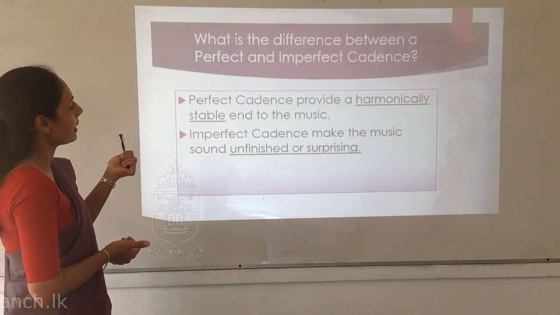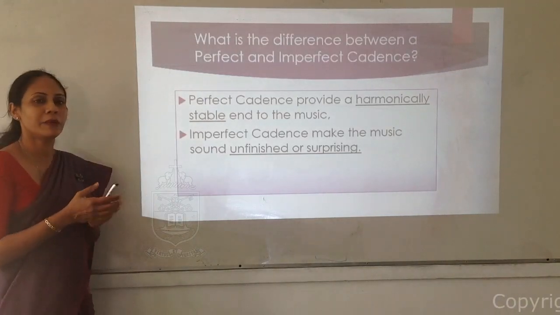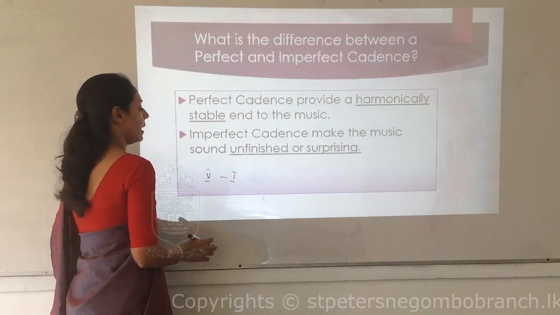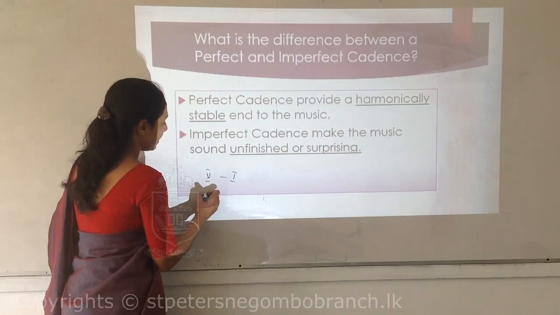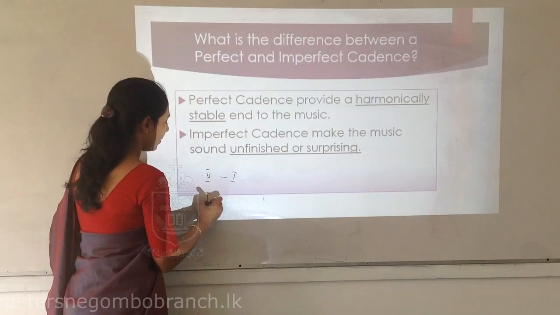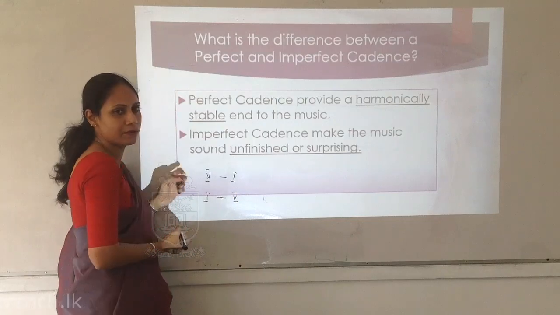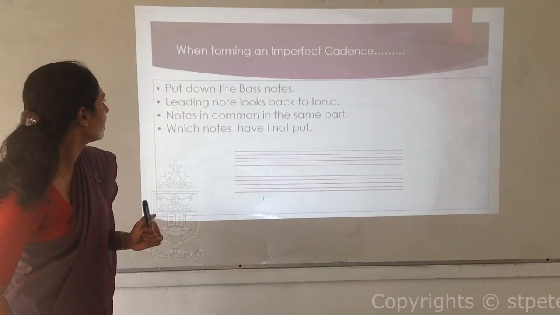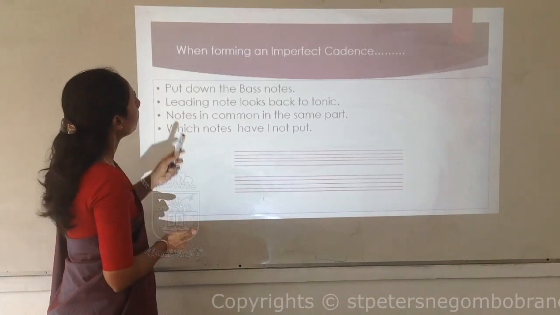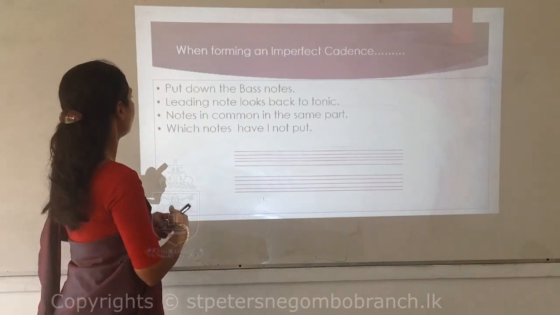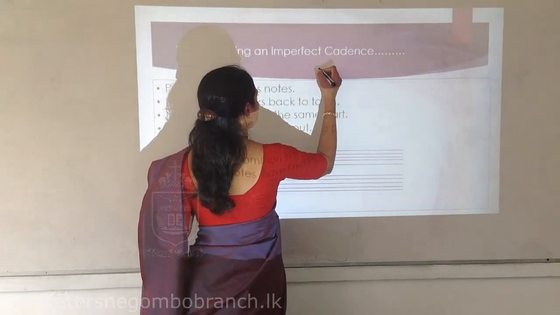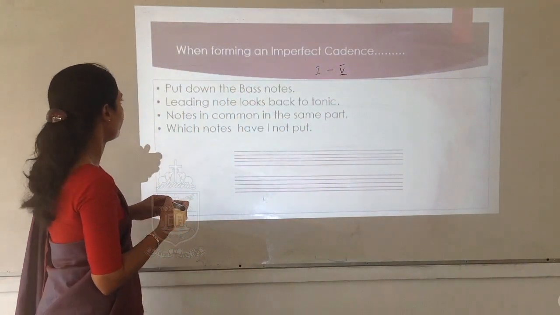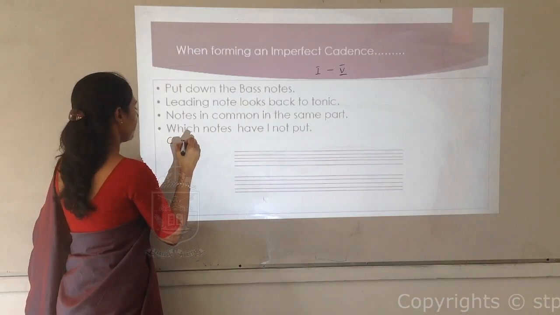So for the perfect cadence, we use chord indication chord 5 to 1. Now for the imperfect cadence, we use chord 1 to 5. So when forming an imperfect cadence, let's take C major.